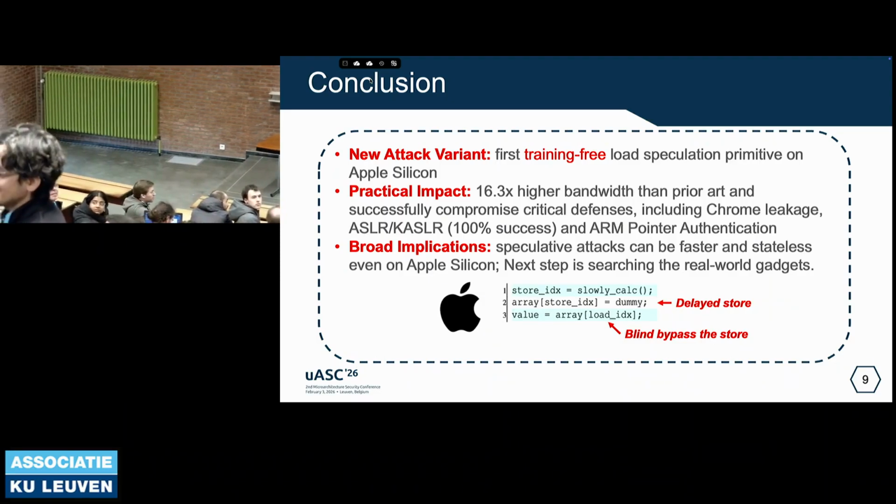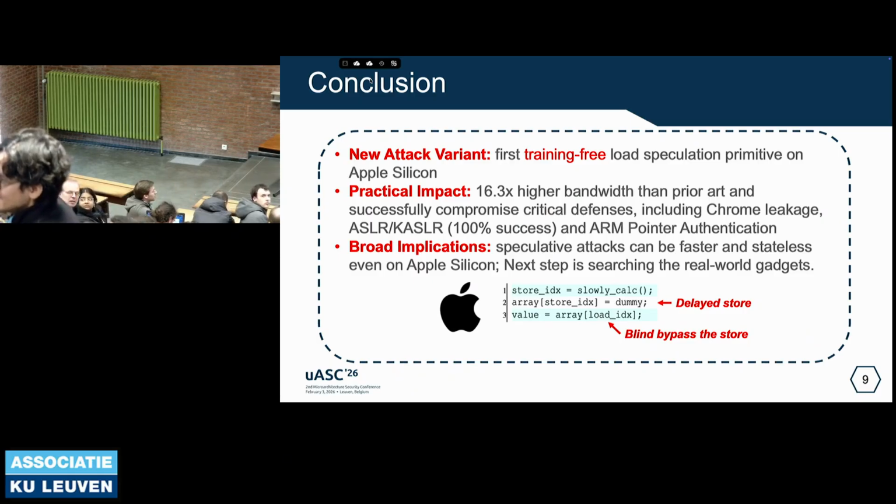How did you find the Spectre gadget or the store-to-load forwarding gadget in Safari? Okay, there are two kinds of scenarios. For the website scenario, we assume that the victim may access the attacker's website. So in this scenario, the gadget can be written in either WebAssembly or JavaScript. And it was easy, such as this kind of code pattern.